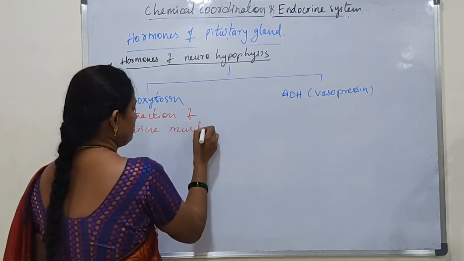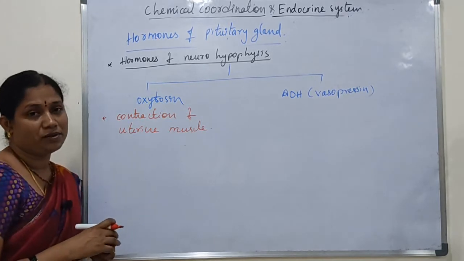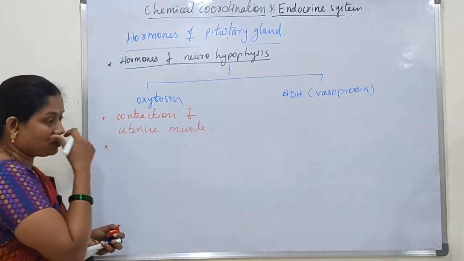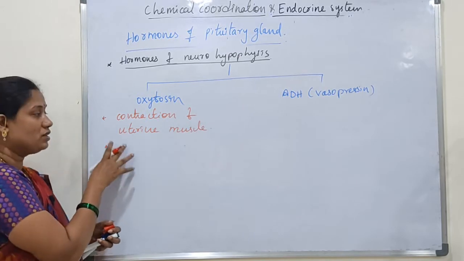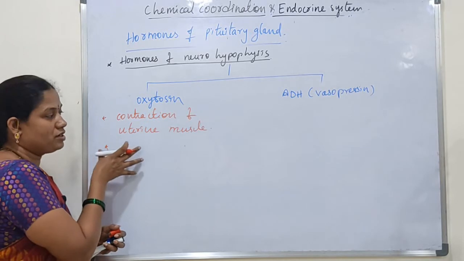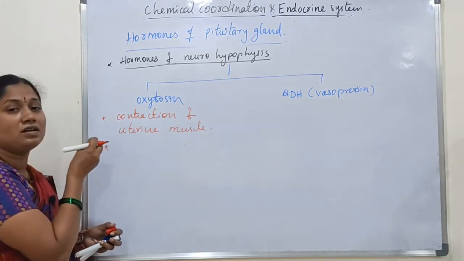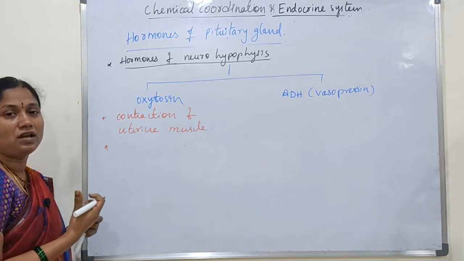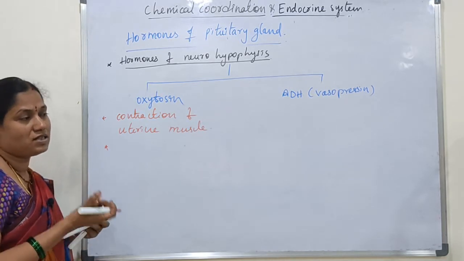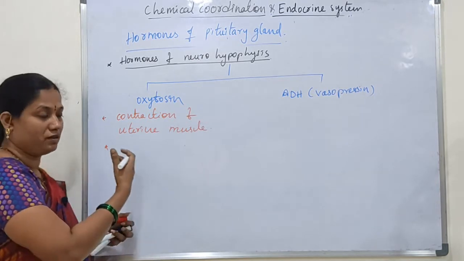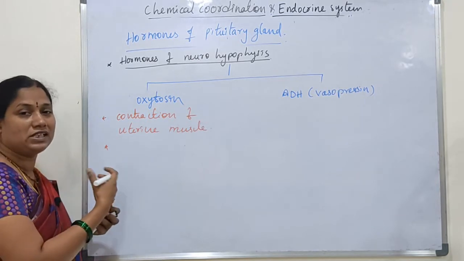During the childbirth process, that is also called parturition, it gives strong contraction of uterine muscles. So it stimulates the muscles, and as a result, the uterine muscle shows very strong contractions. This is called labor pains. So as a result, the baby or the child will easily come out.